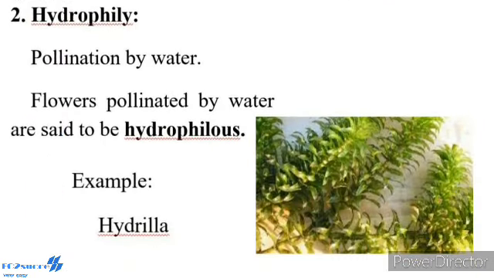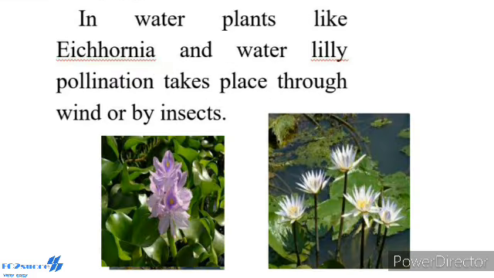Second abiotic agent, hydrophily. Pollination by water is called hydrophily, and the flowers pollinated by water are said to be hydrophilous. Example, Hydrilla. Though there are a number of aquatic plants, only in a few plants does pollination take place by water. The floral envelope of hydrophilous plants is reduced or absent. In water plants like Eichhornia and water lily, pollination takes place through wind or by insects.